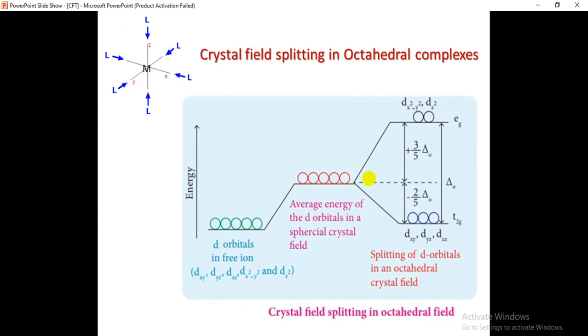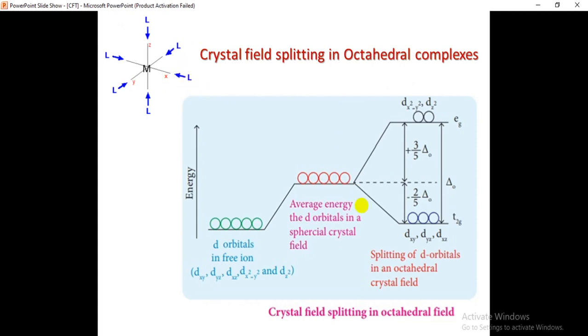The energy will rise up, but the energy between the orbitals is similar here also. That is called the average energy of the d orbitals in a spherical crystal field. After that, the ligands are approaching along the axis. Is it clear? The ligands are approaching in the formation of the octahedral geometry, along the axis.